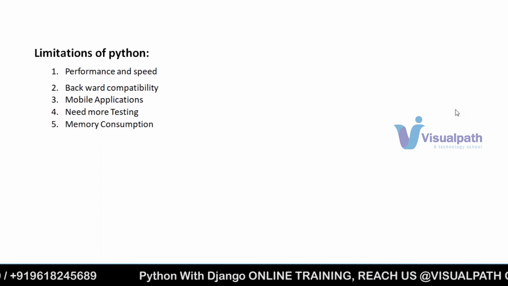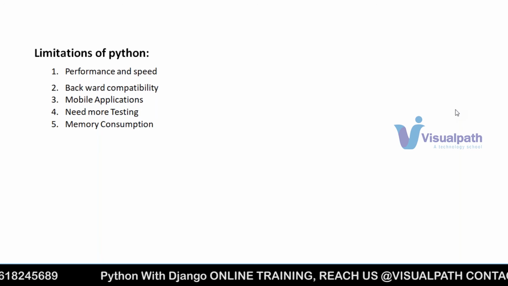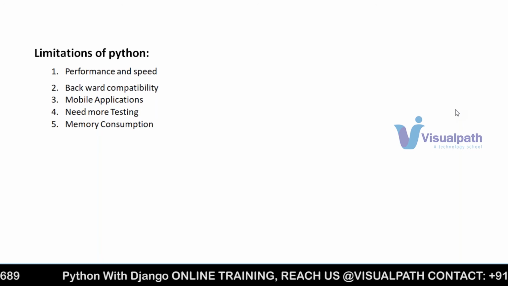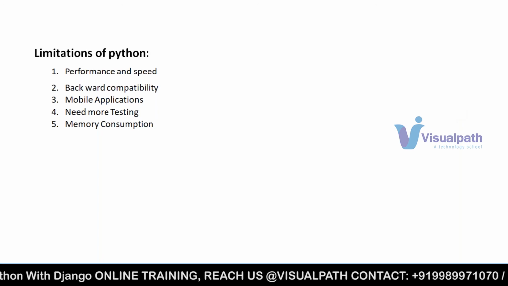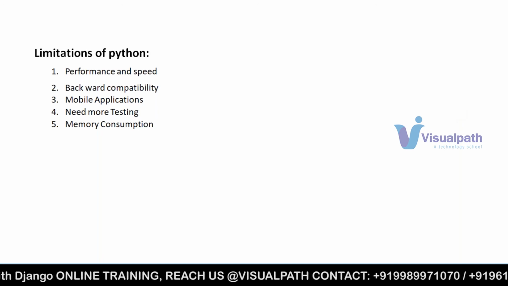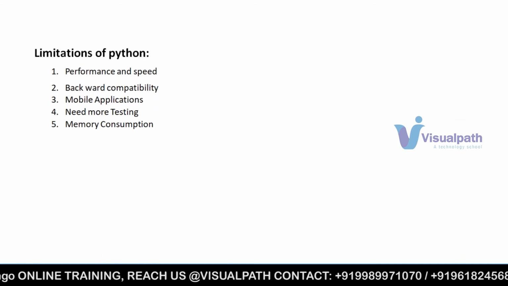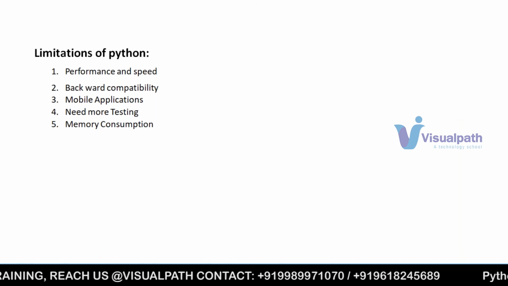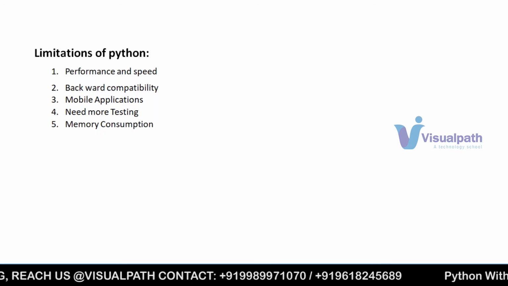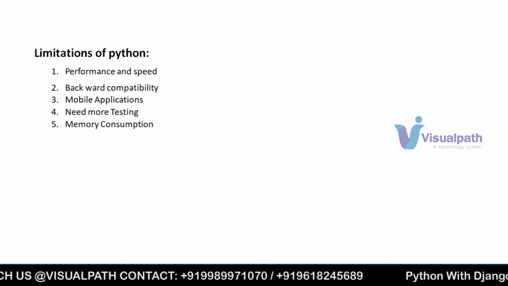So it has to execute line by line. If you have some 1 crore lines of code, it will execute one line after another: first line, second line, third line, and so on. That's where the performance and speed of execution is very, very slow. Performance is less when we compare with other programming languages.